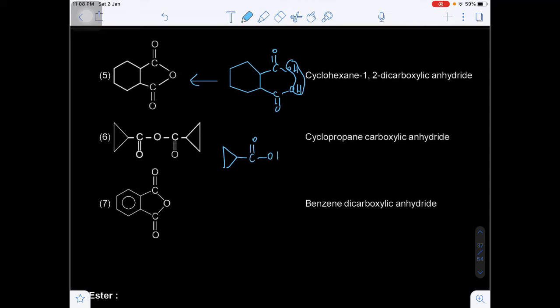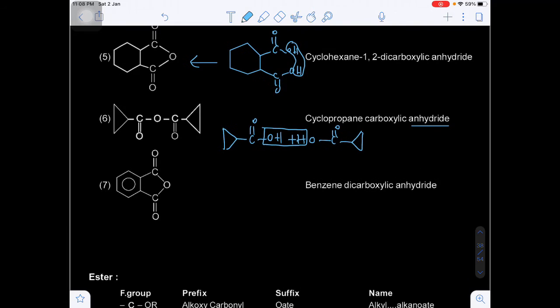Okay, similarly this is the cyclopropane. This is what? Cyclopropane. And there is a functional group oic acid, cyclopropane carboxylic acid. If 2 molecules of the cyclopropane carboxylic acid are taken and heated, you will get the cyclopropane carboxylic anhydride. Instead of acid, we just have to write the anhydride. Yes or no?